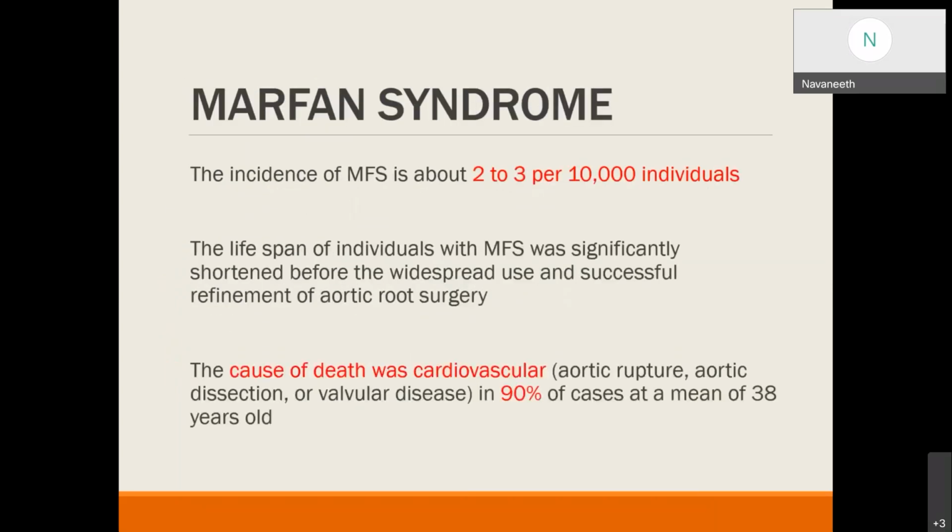Coming to Marfan syndrome, the incidence of Marfan syndrome is 2 to 3 per 10,000 individuals. The lifespan of individuals with Marfan syndrome was significantly shortened before the widespread use and refinement of aortic root surgeries. The cause of death was cardiovascular, mostly due to aortic rupture, aortic dissection, or valvular disease. In 90% of the cases, the mean age of death is around 38 years.